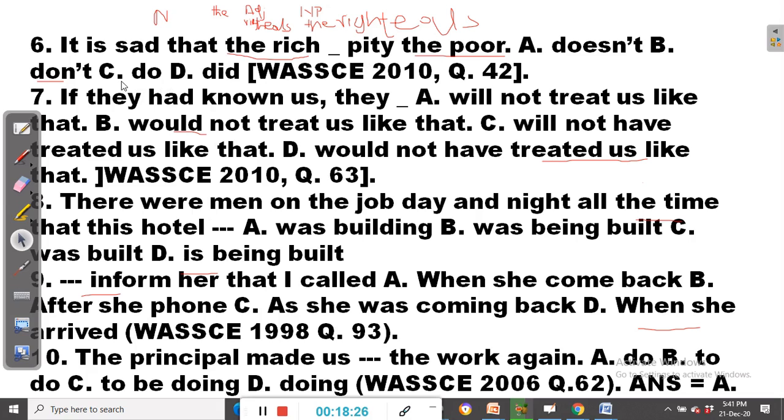We cannot say it is sad that the rich do pity the poor. If they do pity the poor, then it won't be a sad thing. The fact that it is sad means that the negative meaning is implied. So the option is don't. It is sad that the rich don't pity the poor.